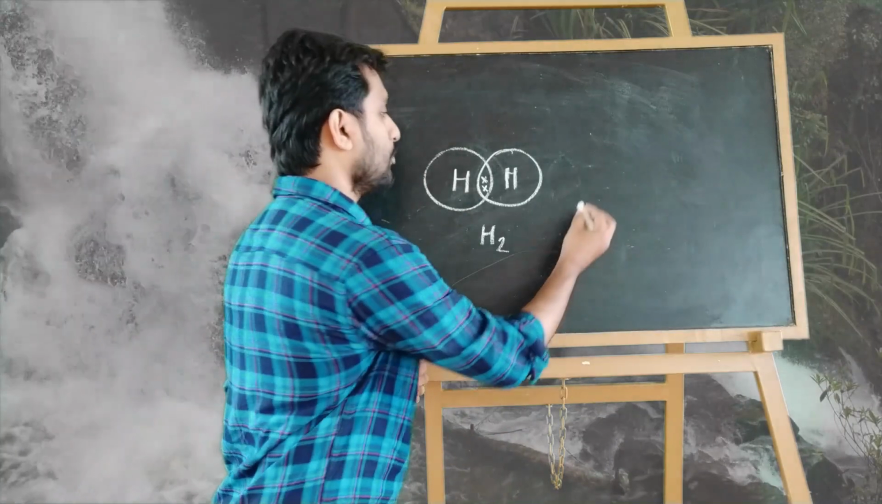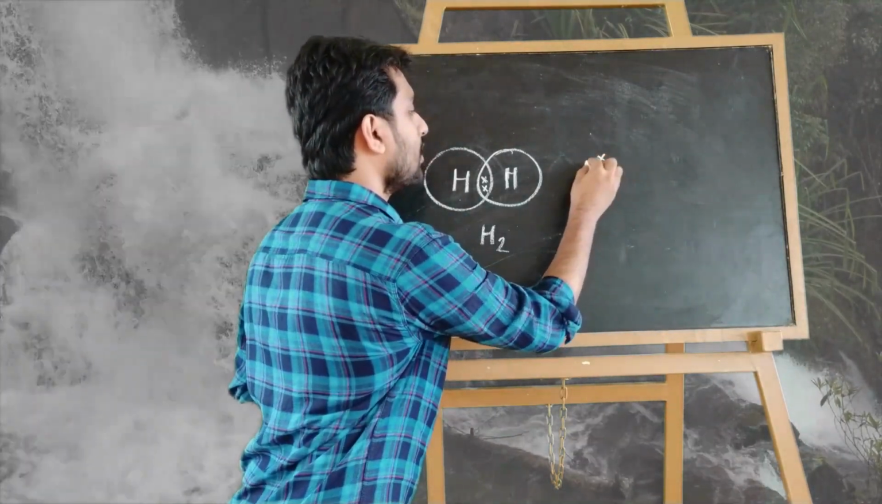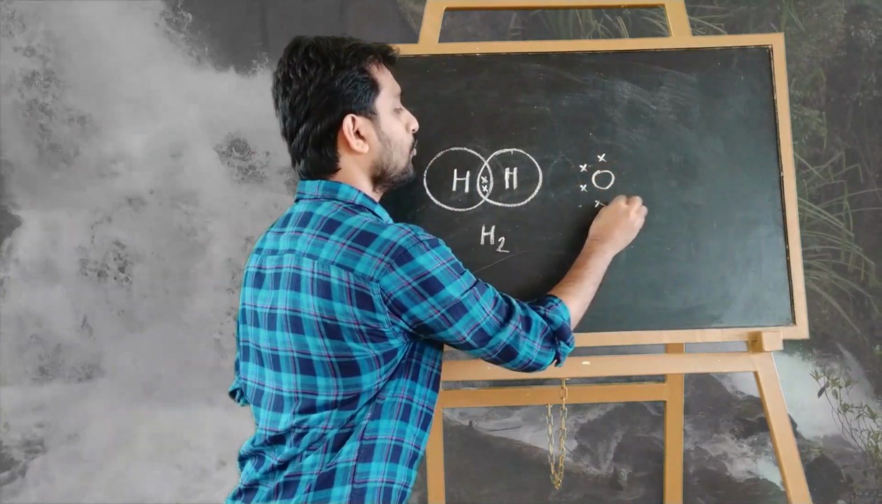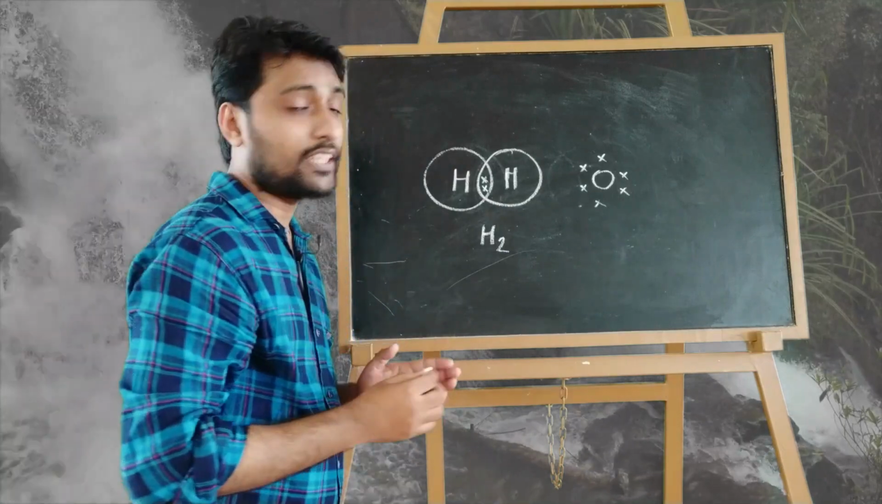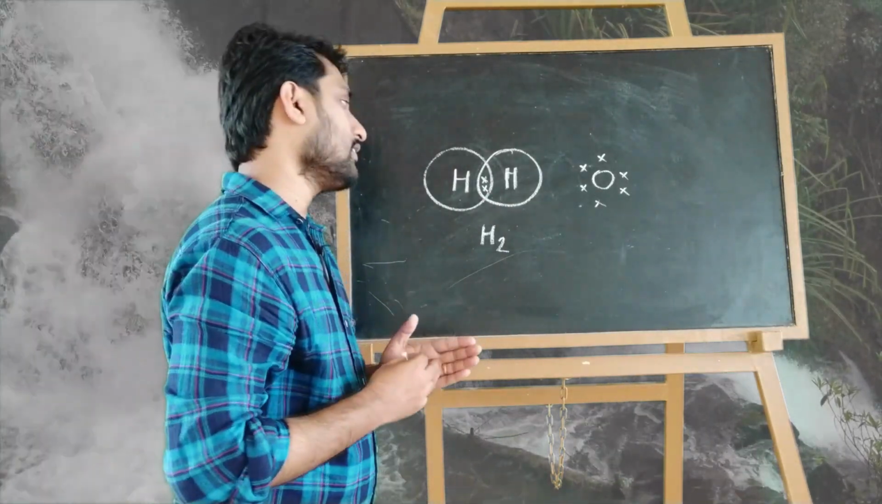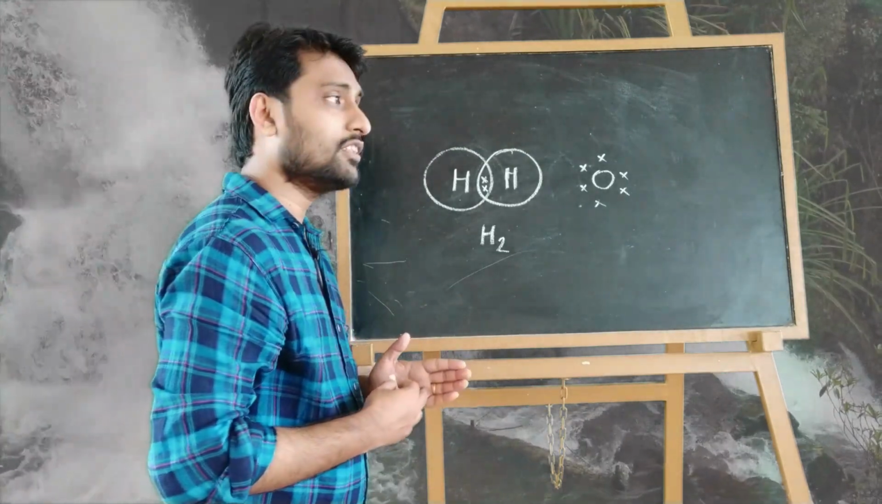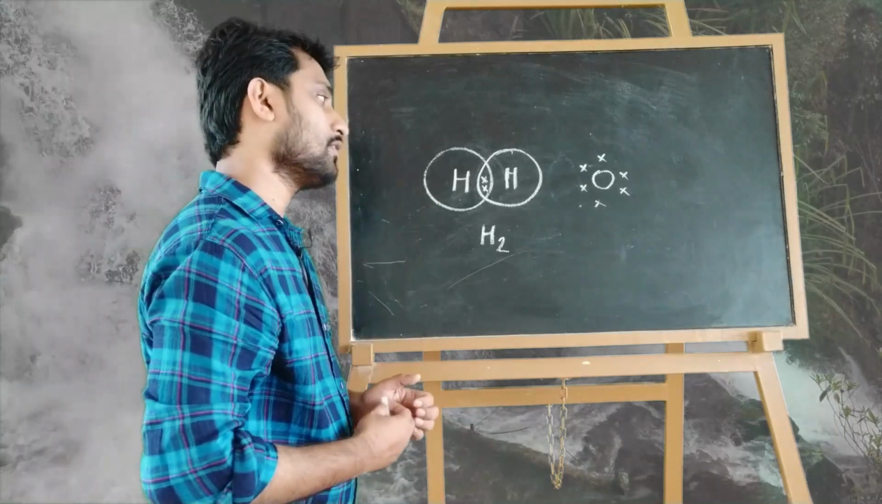Then we can consider oxygen. How many electrons are there in the outermost shell? 1, 2, 3, 4, 5, 6. Six electrons are there in the outermost shell. The atomic number is 8, so the electronic configuration is 2, 6. The outermost shell has 6 electrons, so it requires 2 more electrons to become stable.